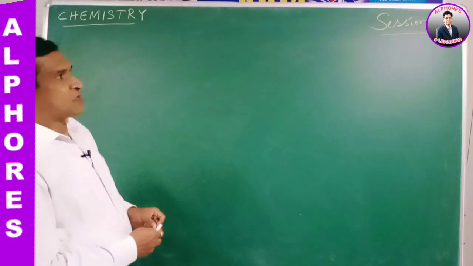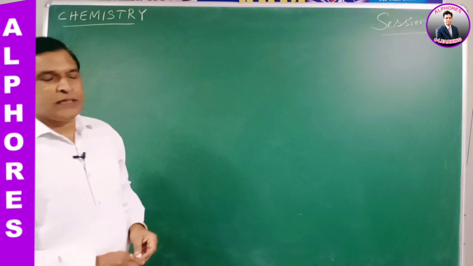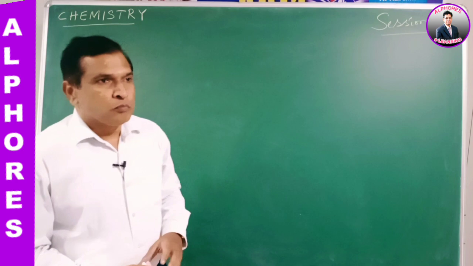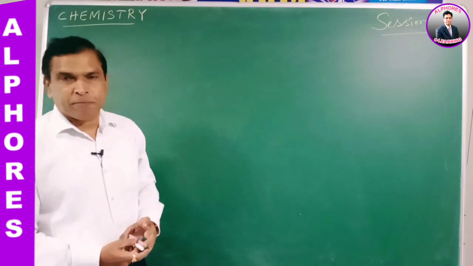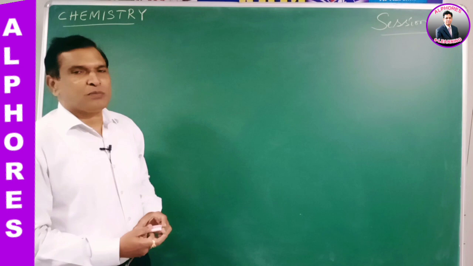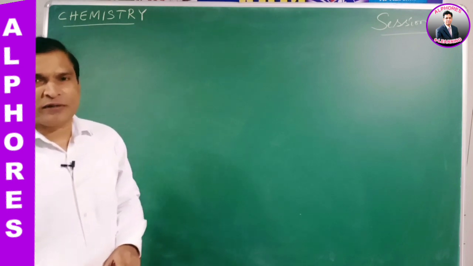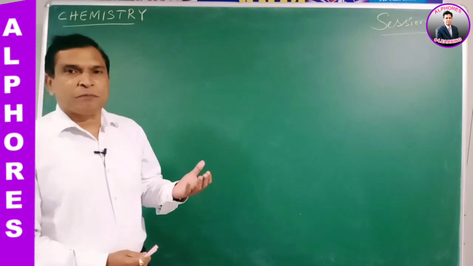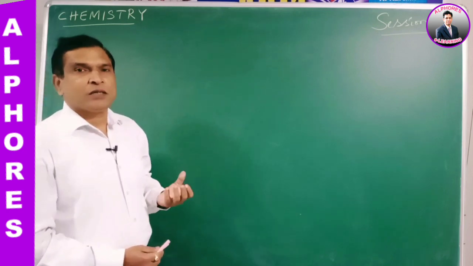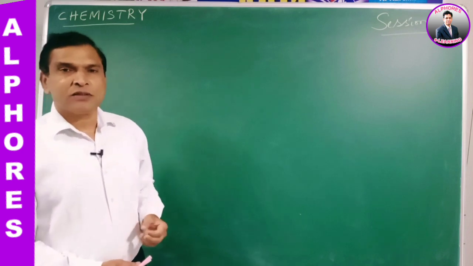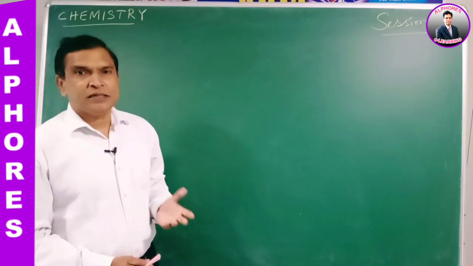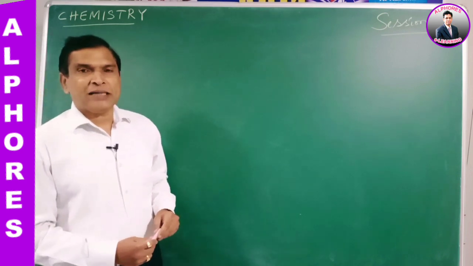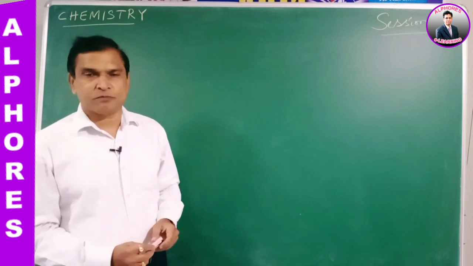In the last session, we started Planck's quantum theory. Max Planck explained Planck's quantum theory to describe the nature of the black body. The black body is a perfect absorber and also a perfect emitter of radiant energy. It's a perfect absorber, that means the black body absorbs all the radiation, and being a perfect emitter, it transmits all radiations.